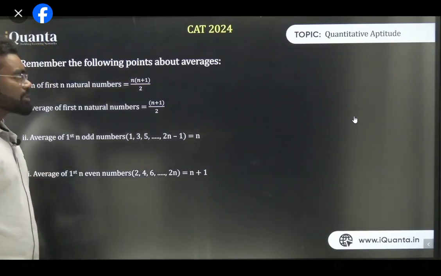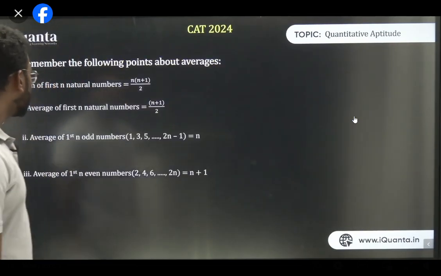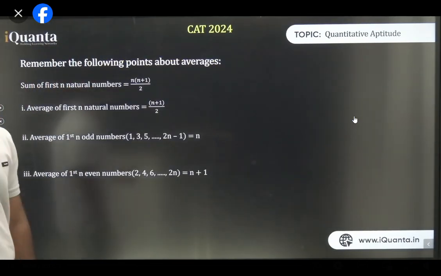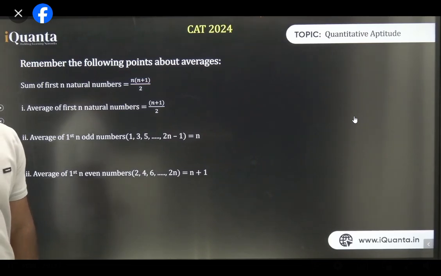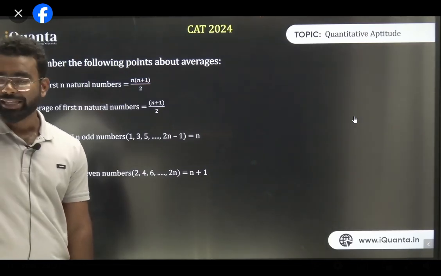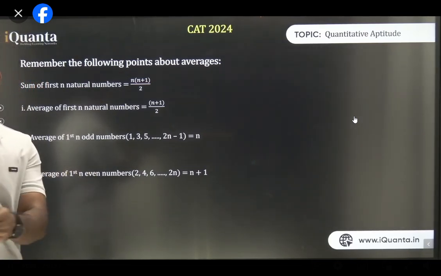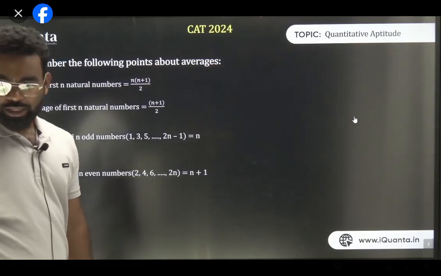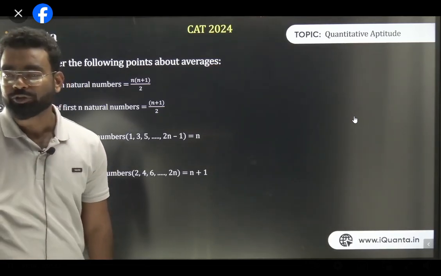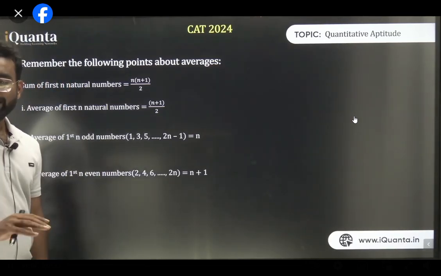Now we need to understand some basic concepts. The basic concept is the sum of the first n natural numbers. You can choose the base value to be anything. Just choose anything which is in the middle, that is your base value. If it is more, then it has to be added. If it is less, it has to be subtracted. Yes, you can take any value, bro.